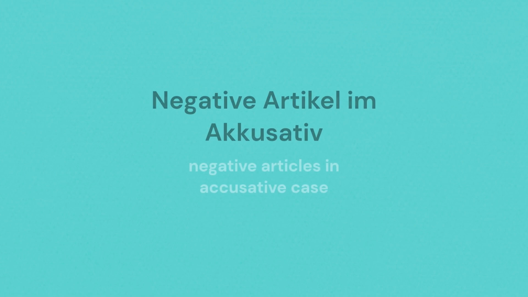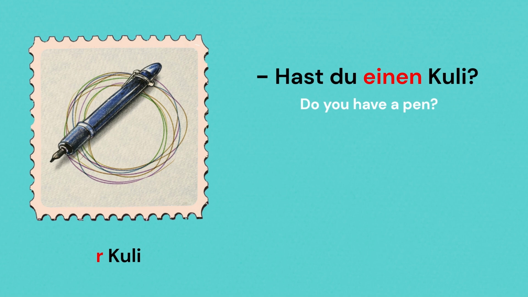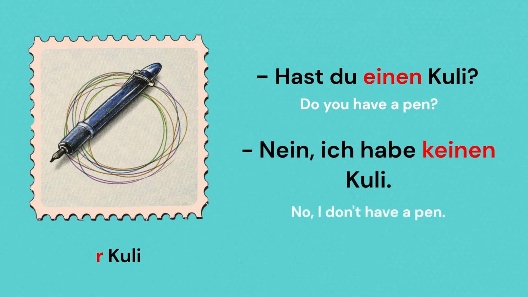Now let's come to the negative article im Akkusativ. Again, we start with accusative object in maskulin. Hast du einen Kuli? Nein, ich habe keinen Kuli. Just like the unbestimmte Artikel einen, the negative article for masculine in Akkusativ is keinen.